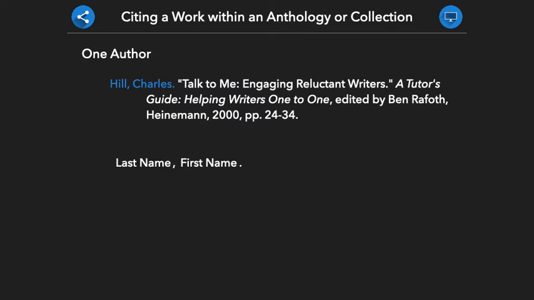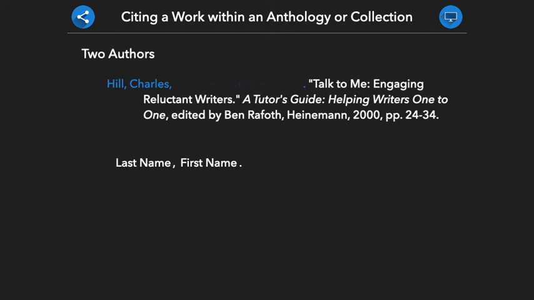If your text has more than one author, your citation will look like this. After the initial author and comma, we will include the word "and" and then present the second author's name. Please note that this name is provided first name and then last name. We then end this section with a period.